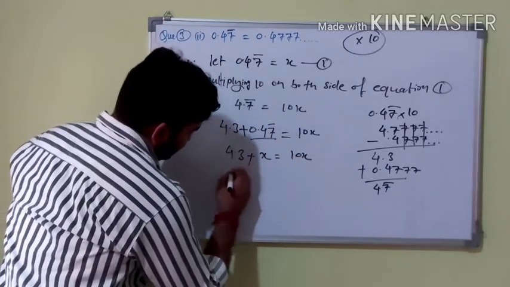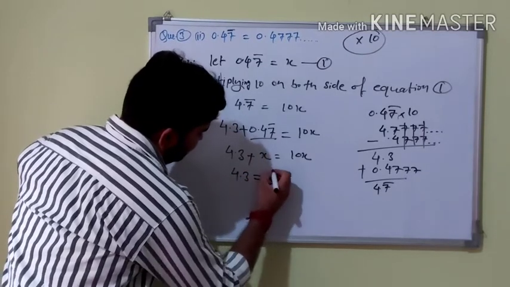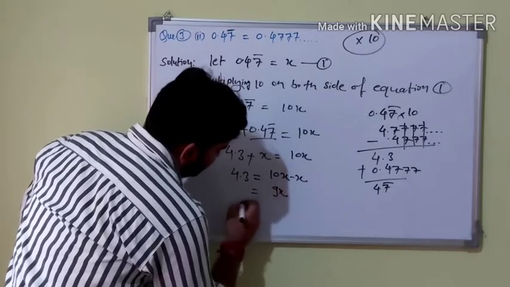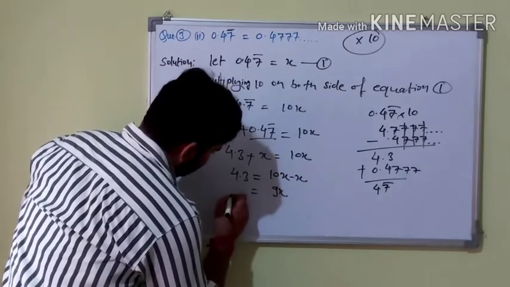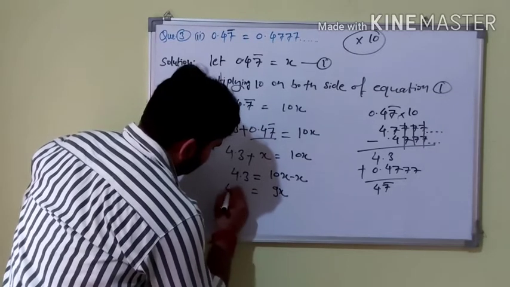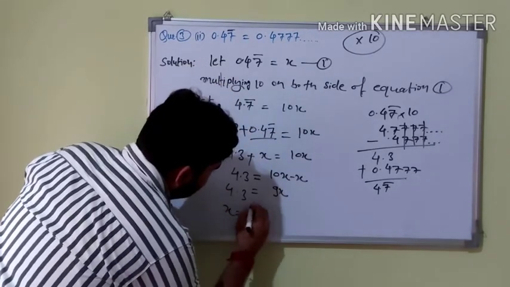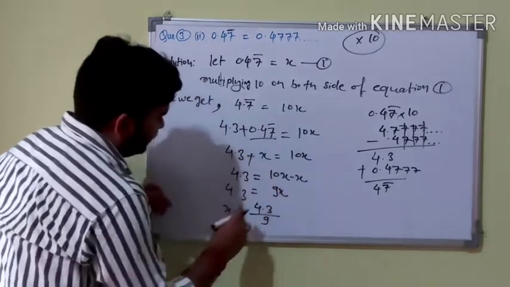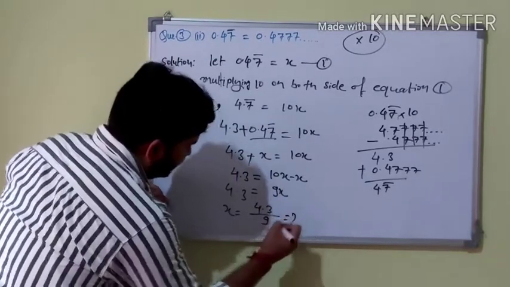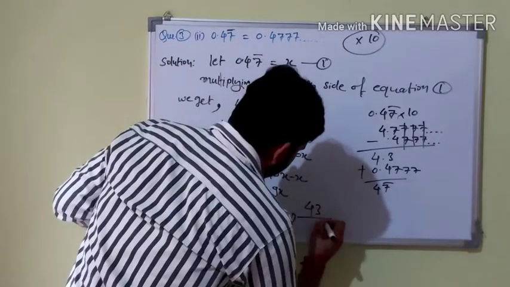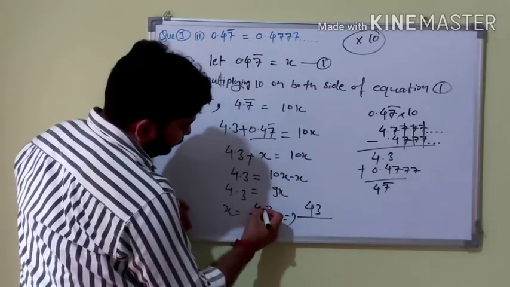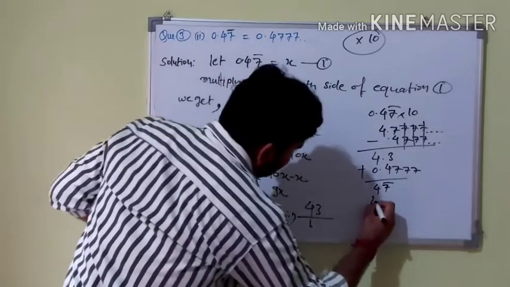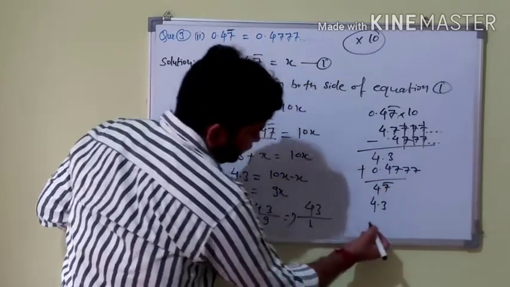Okay, and then 4.3 is equal to 10x minus x, which is equal to 9x, and here x is equal to 4.3 divided by 9, and we can write it further as 43. Here is a point. If we remove the point from here, then to remove the point we write 1 here. 4.3 is written in decimal form.